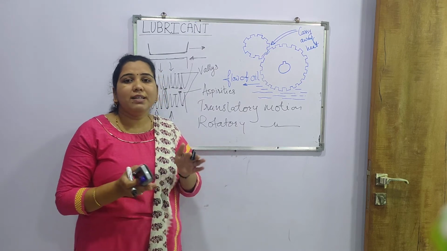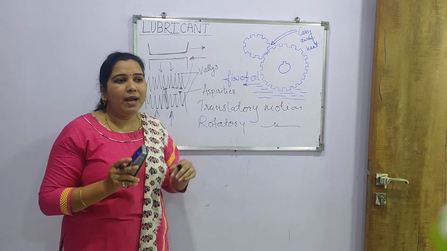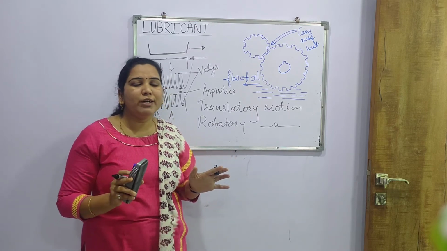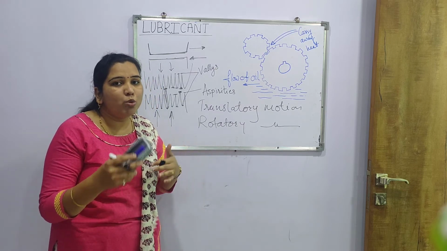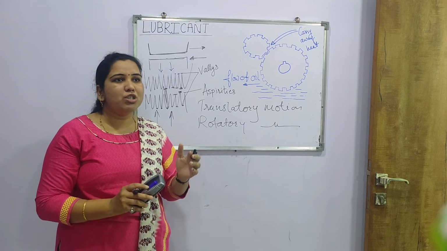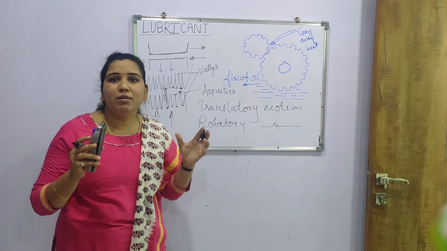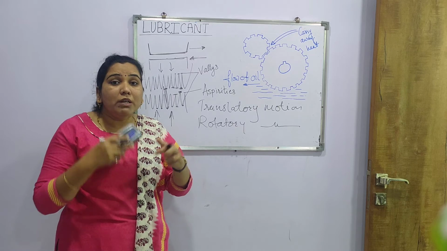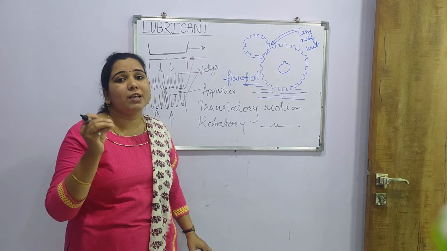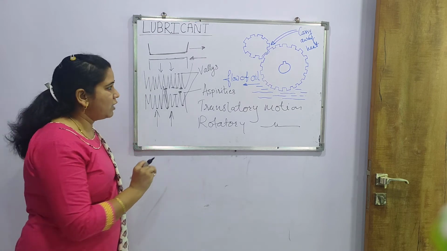Friction and loss of heat are among many disadvantages of motion. To overcome all these disadvantages and to increase the motion, a particular substance is used in between these metal parts.